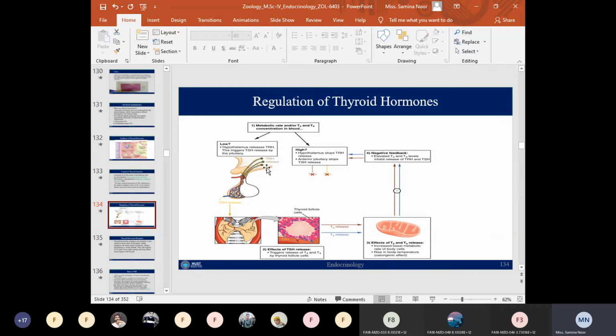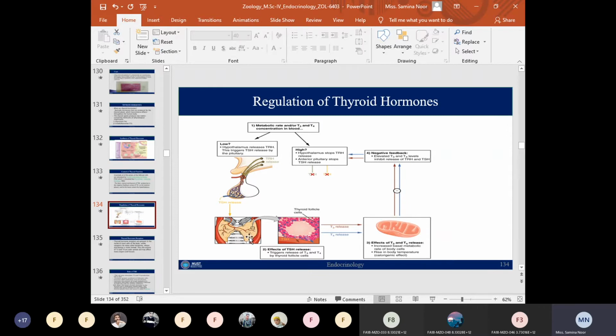As you can see here, when the level of T3 and T4 is low, the hypothalamus secretes thyrotropin releasing hormone. This TRH targets the thyrotrophs in the anterior pituitary, and the anterior pituitary releases the TSH.